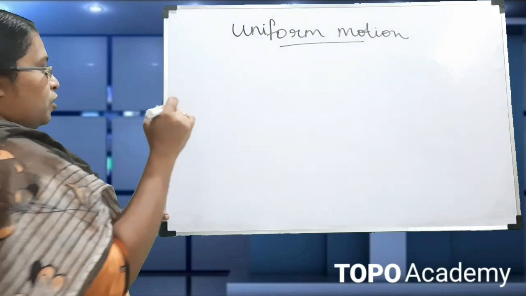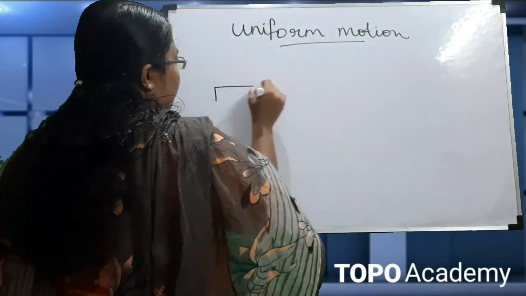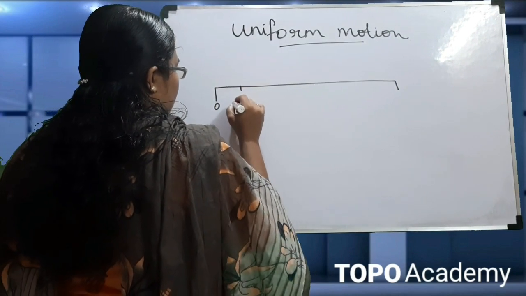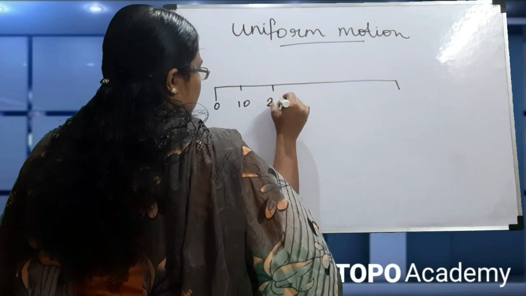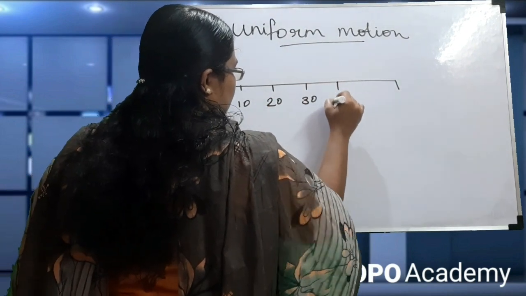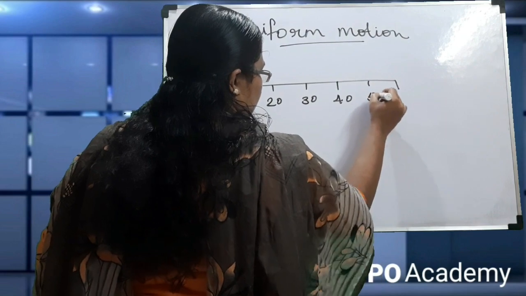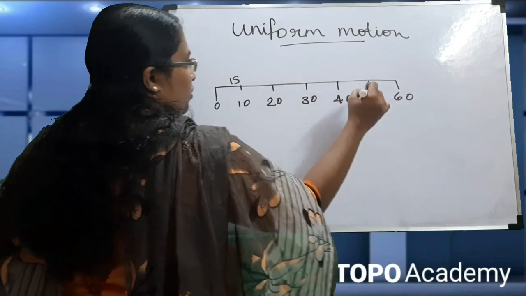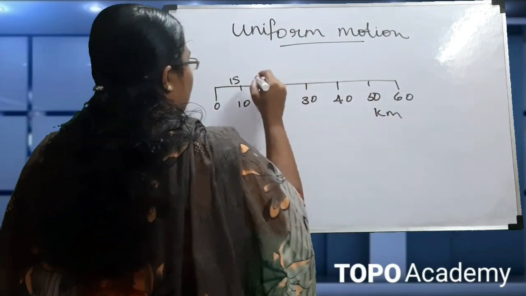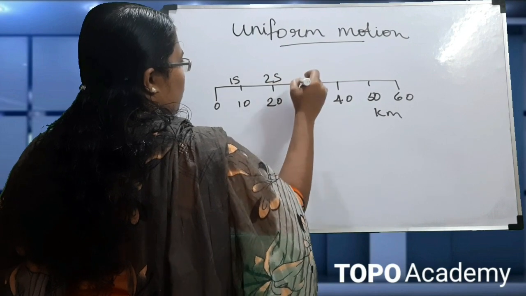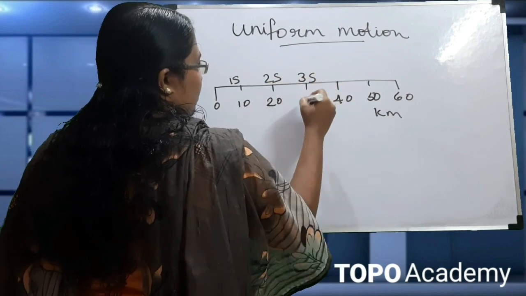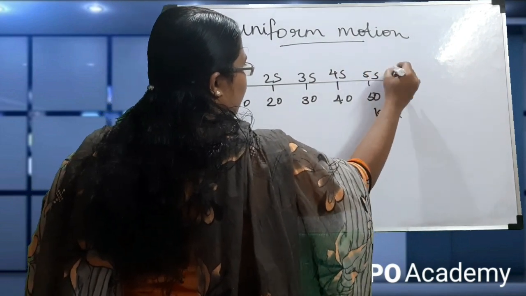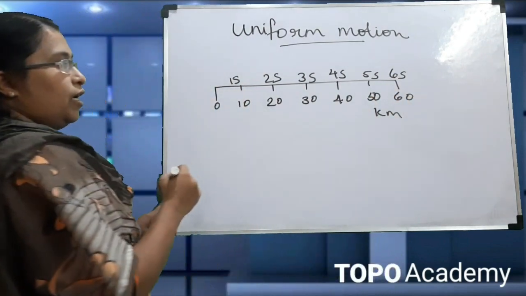So what is uniform motion? Suppose an object is moving. In 1 second it has covered 10 kilometer. In 2 seconds it has covered 20 kilometer. In 3 seconds it has covered 30 kilometer, and in 4 seconds 40 kilometer, 5 seconds 50 kilometer, and in 6 seconds it has covered 60 kilometer.